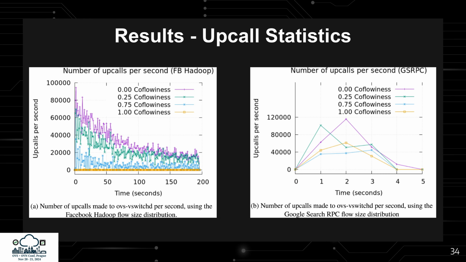Lastly, we have the upcall statistics results. On the left, we see Facebook, and on the right, Google. They look different because the Facebook trace takes much longer to transmit due to its larger flow sizes compared to Google. The key takeaway is that for Facebook, upcalls per second decrease over time and they start immediately, while for Google, upcalls occur later due to batching. We'll discuss this batching behavior in more detail later.